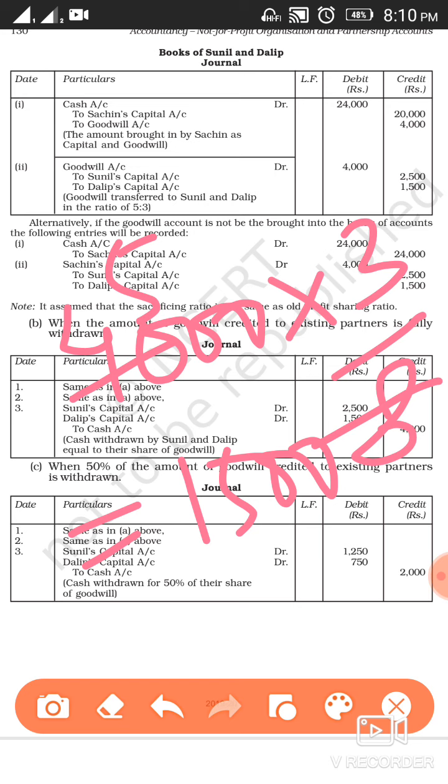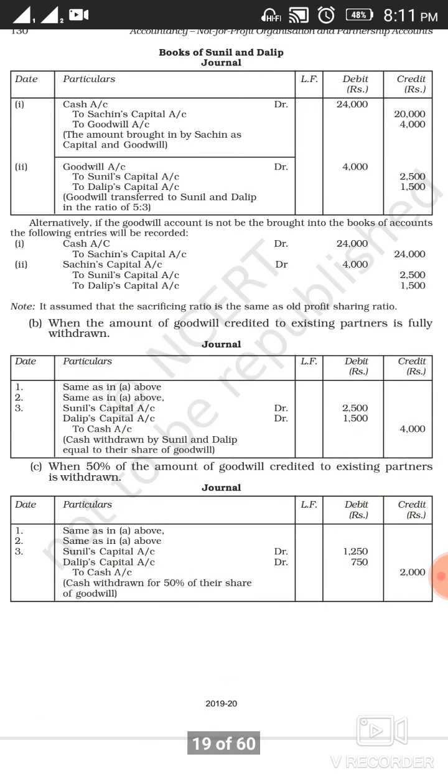So it's coming 1,500. So Dilip's share will be 1,500. Clear? Now it has been said in the question that they are going to retain the amount in business, means further we are not going to do any entry. So we'll just do the 2 entries.